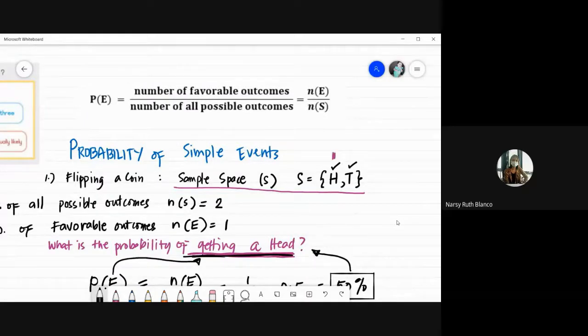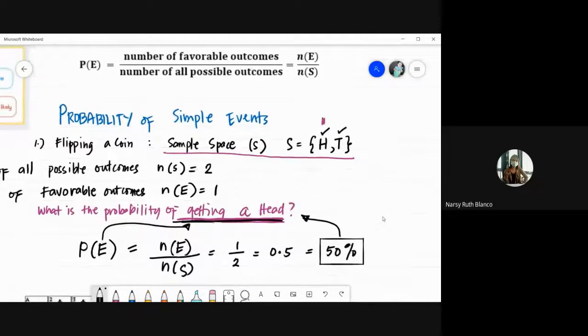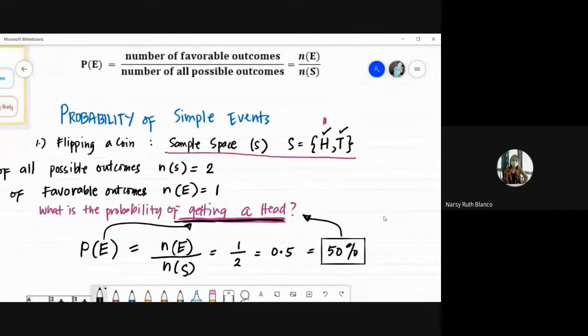And then you have to express it in its simplest form. Pwedeng naka-fraction, naka-decimal, naka-percentage. You would get the exact probability of the event that would occur. Probability that an event would occur. Yung event natin dito sa first example, probability of getting a head when you're asked to flip a coin.